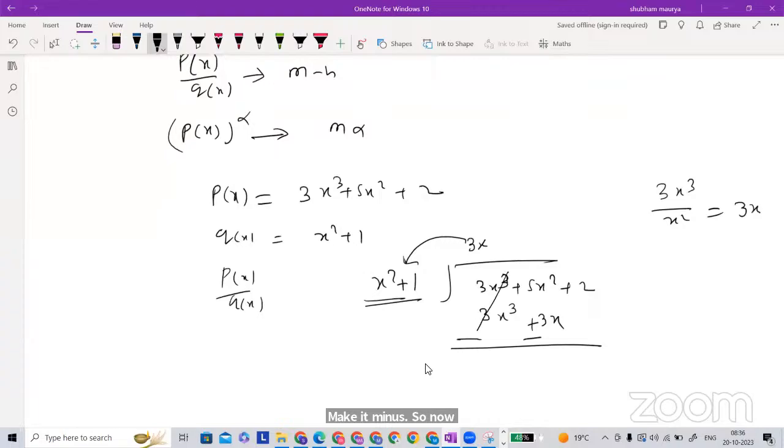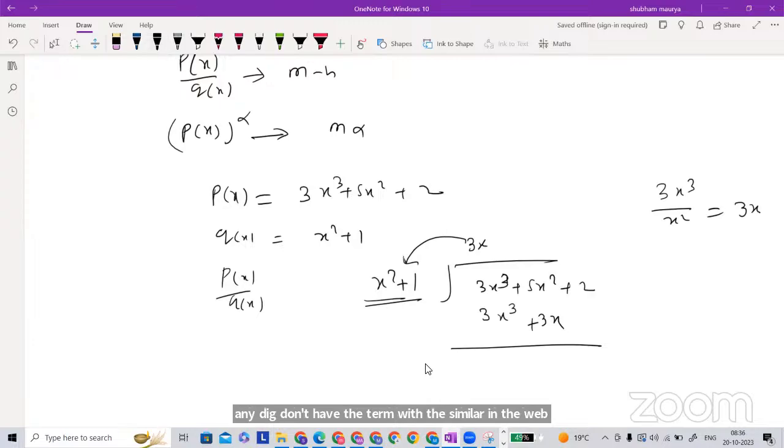Now you will see that you are subtracting this one. How will you write the terms after multiplying? Terms which have the same degree go right below it, like this one has the same degree as this term, right below it. See, this one doesn't have a term with a similar degree in the above one.